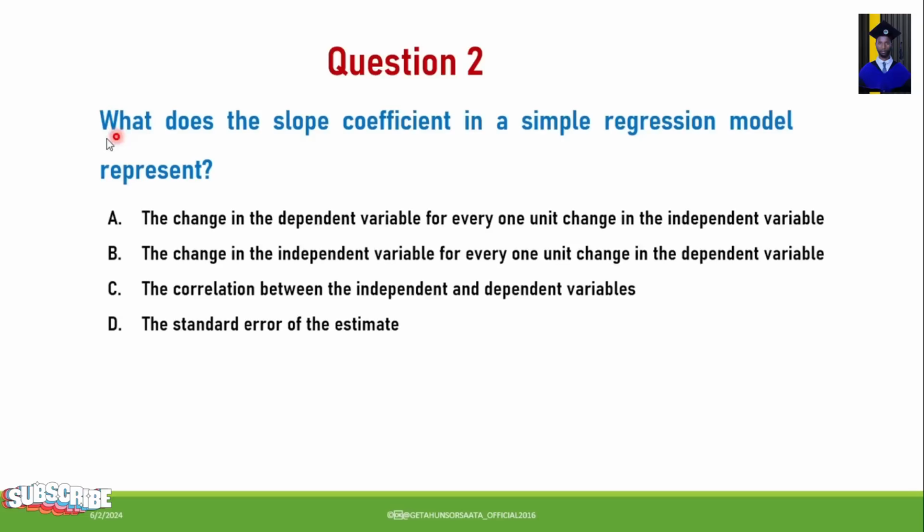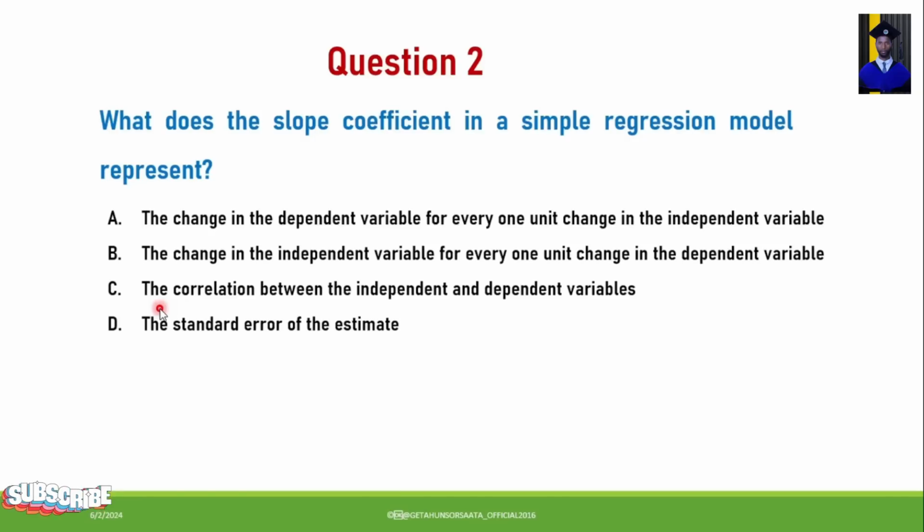Next, what does the slope coefficient in a simple regression model represent? A. The change in the dependent variable for every one unit change in the independent variable. B. The change in the independent variable for every one unit change in the independent variable.